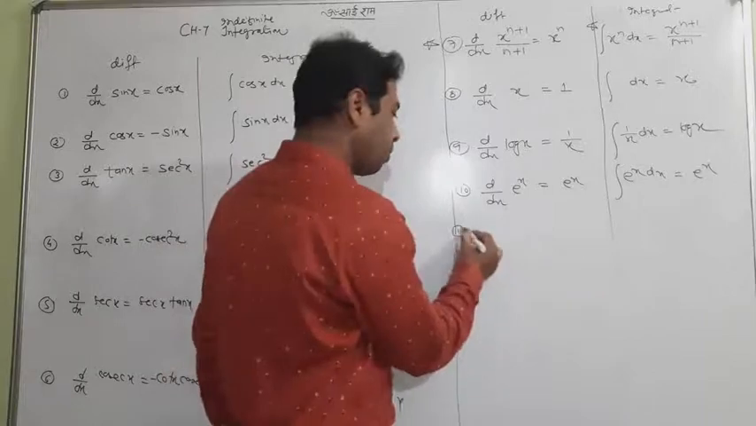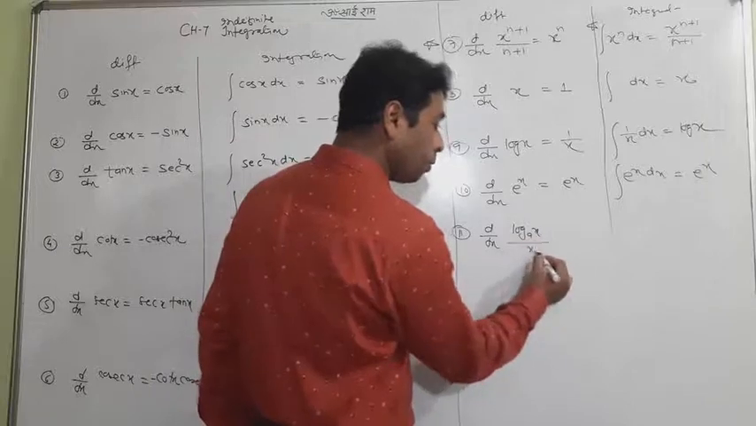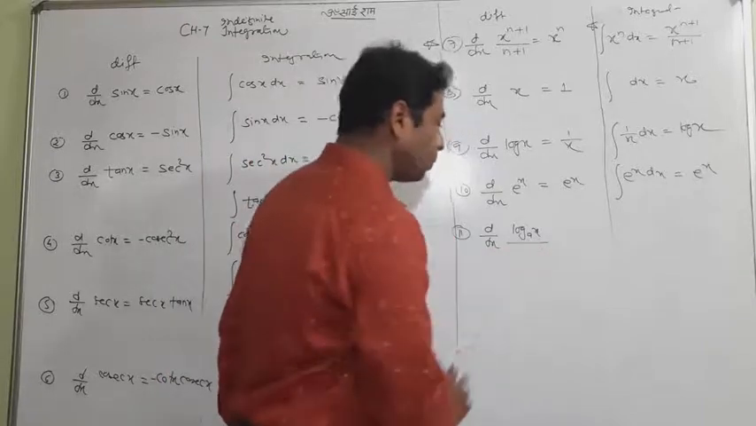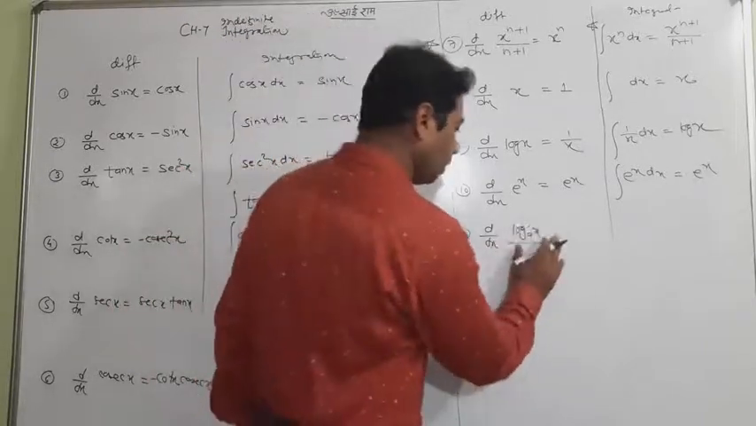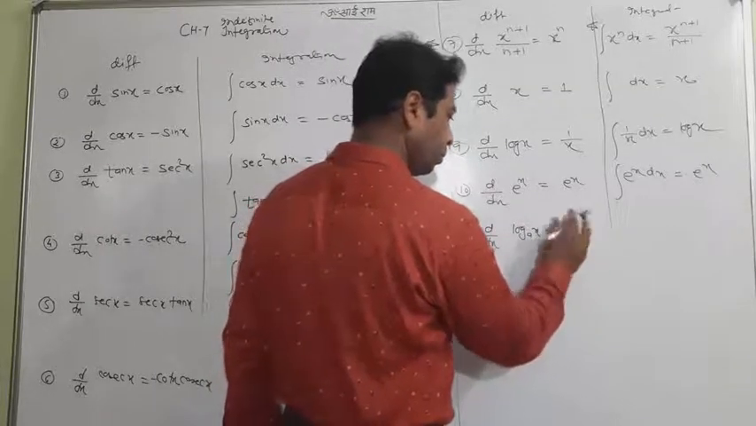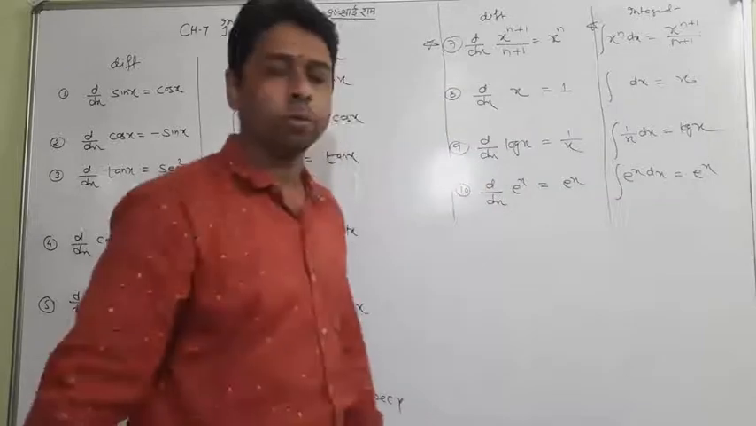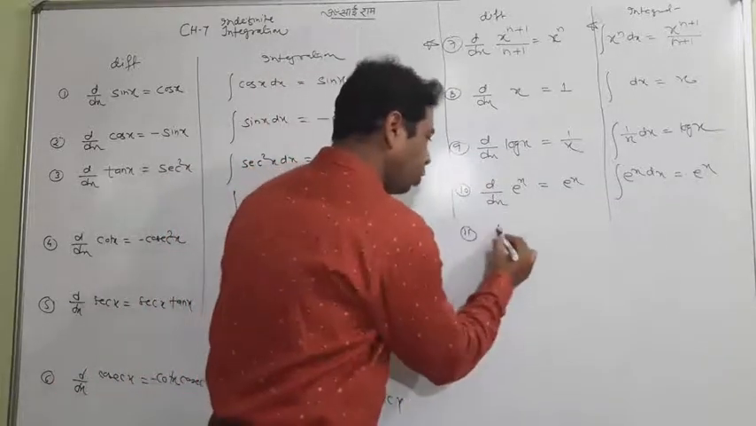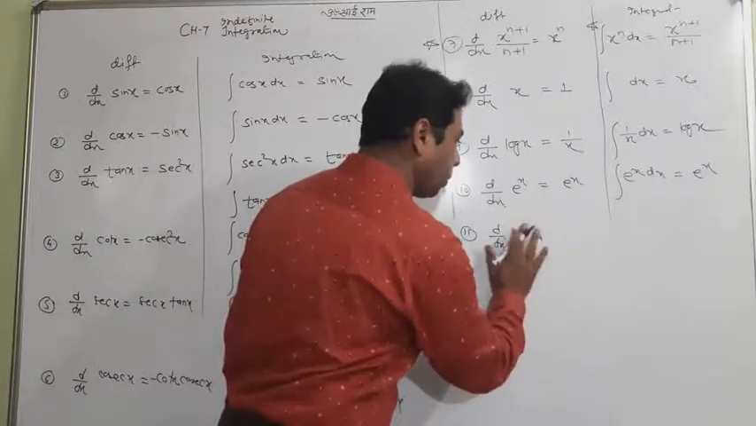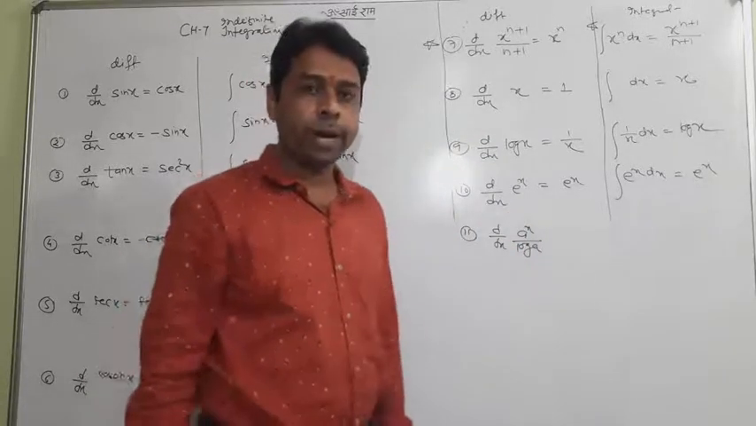And last I'm writing for you d by dx of a to the power x upon log a. I'll tell you later when it will be used. Let me write d by dx of a to the power x upon log a. That is what I want to tell you: a to the power x upon log a.